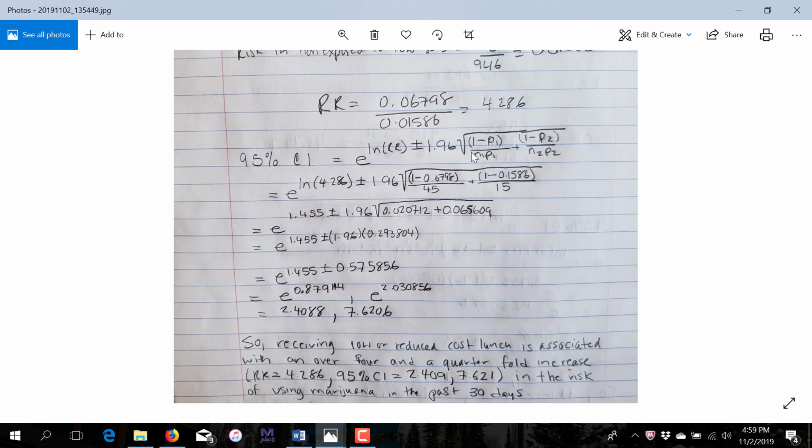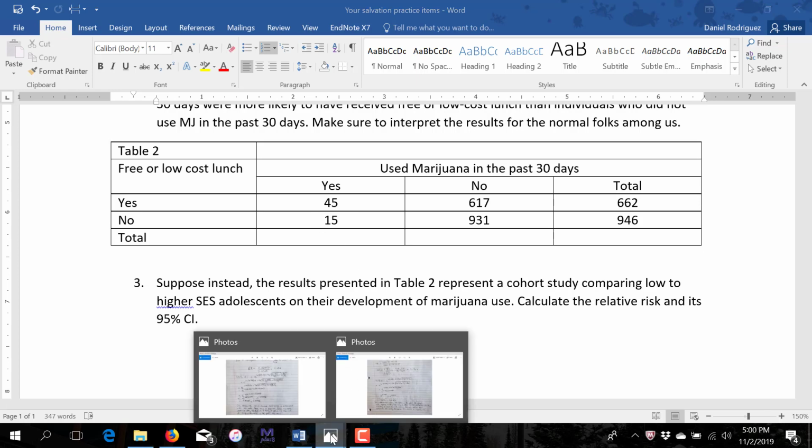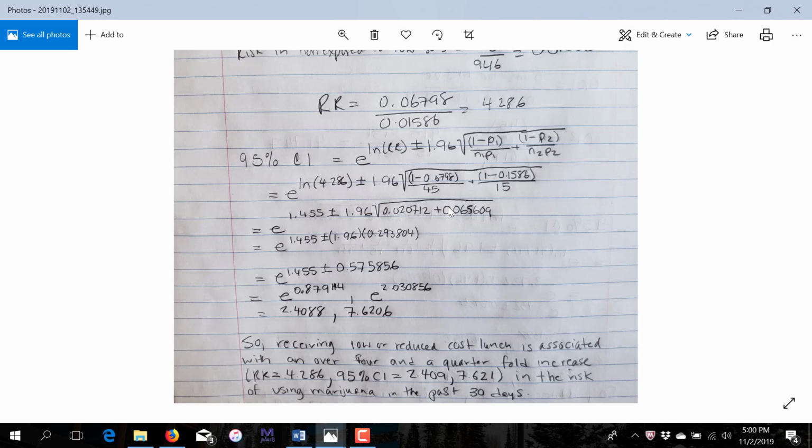And it's interesting that this value here is actually going to be the number in a given cell, right? So for instance, for those who are exposed, we have 1 minus 0.06798, and it's divided by 45, which was the number of individuals in the first cell here, in cell A, because they're the number who are exposed who are marijuana users. And the same occurs for those who are not exposed who are marijuana users. We'll see that their cell number becomes the denominator in the second part here.